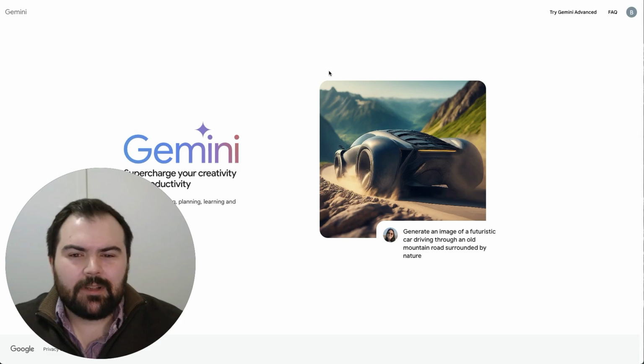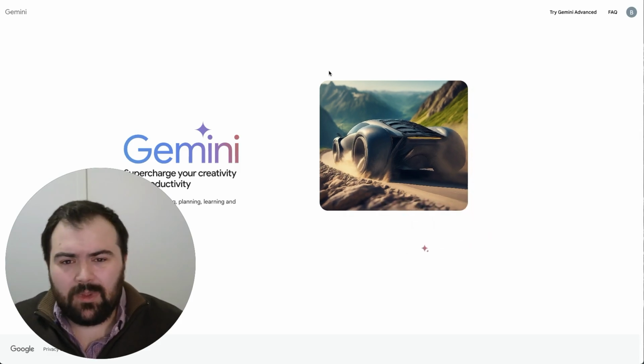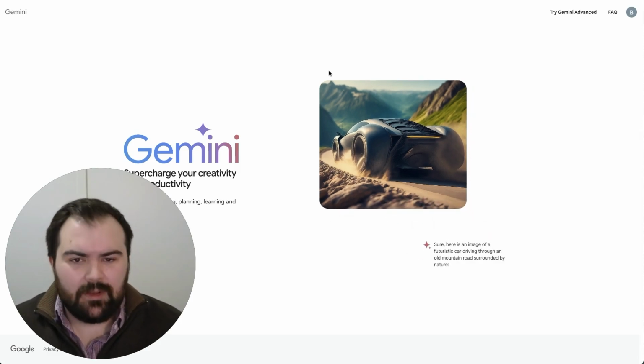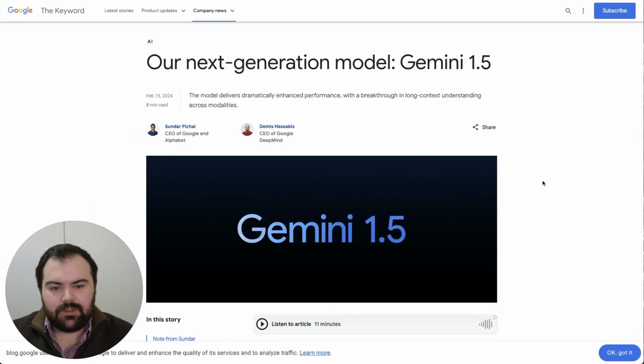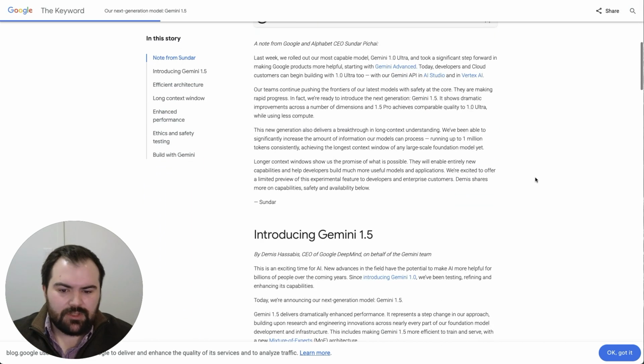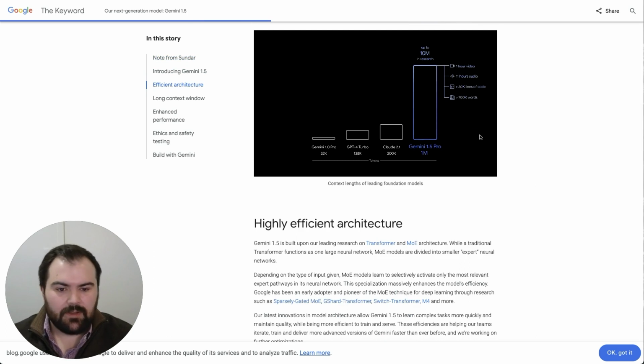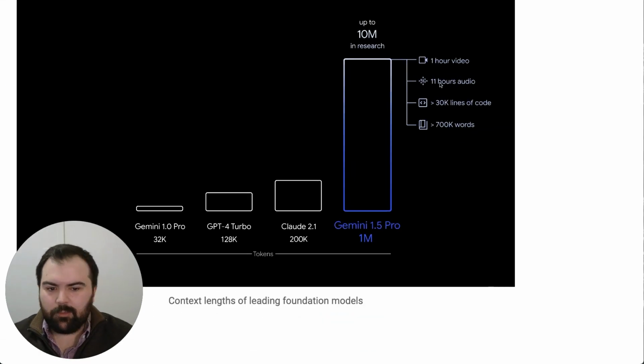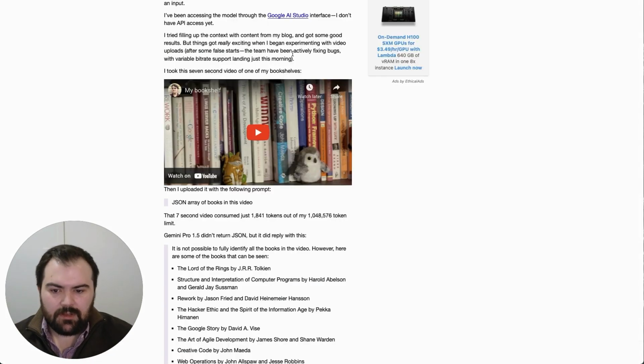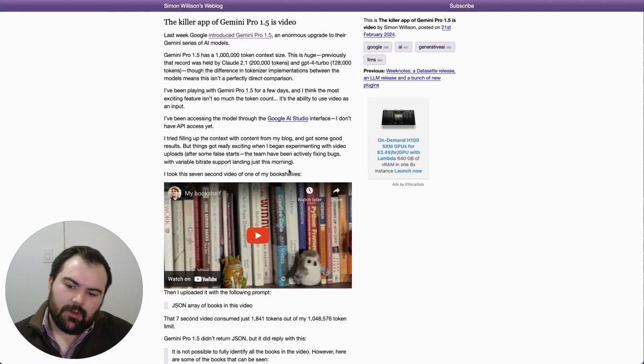Hello. Today we're going to talk about the future of what happens when we can send AI models as much data as we want. Google released Gemini 1.5 to public view, and there are a lot of different changes. I think one of the biggest changes for this conversation is, of course, this massive context window. They're able to bring in a lot of video, hours of audio, lines of code, a bunch of words.